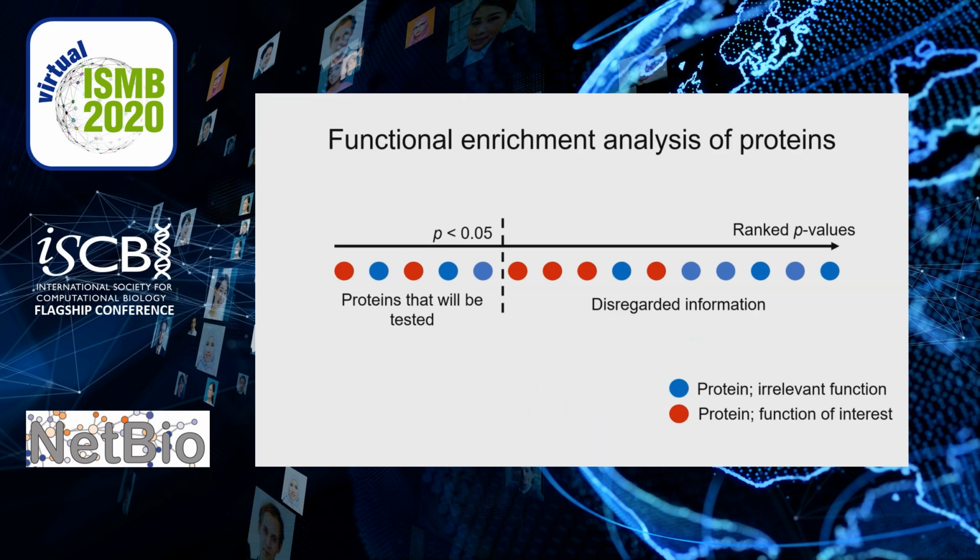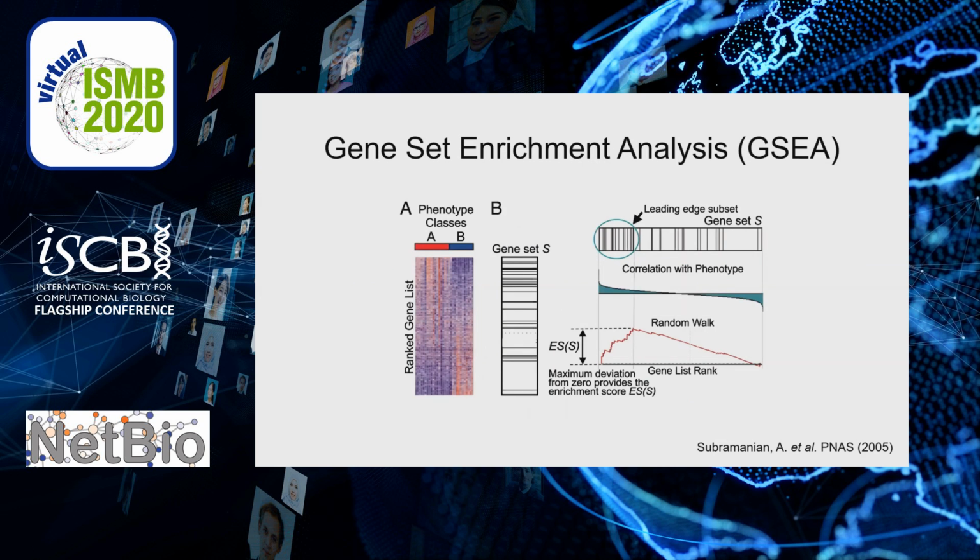To further characterize quantitative proteomics data sets, we will often rely on functional enrichment analyses. These analyses will look for overrepresented functions in a set of proteins of interest. This method often relies on arbitrary cutoffs and can therefore disregard a lot of useful information. Geneset enrichment analyses, or GSEAs, have been shown to address this problem by determining if biological processes are non-uniformly distributed in a ranked ordered list based on differential expression of the proteins.